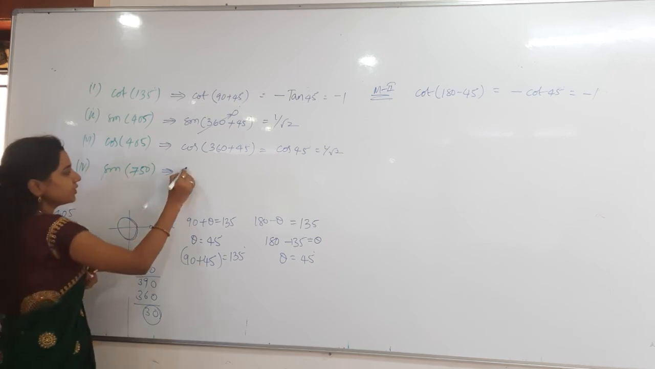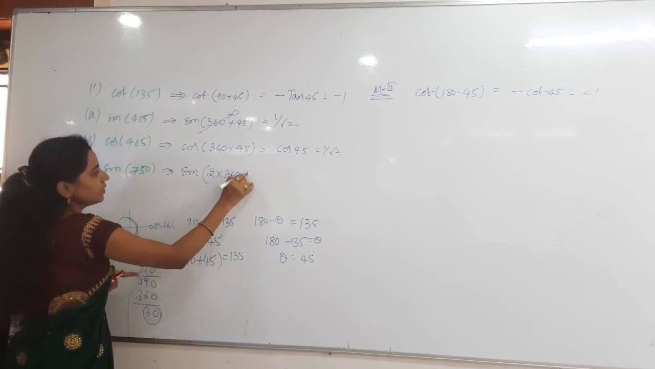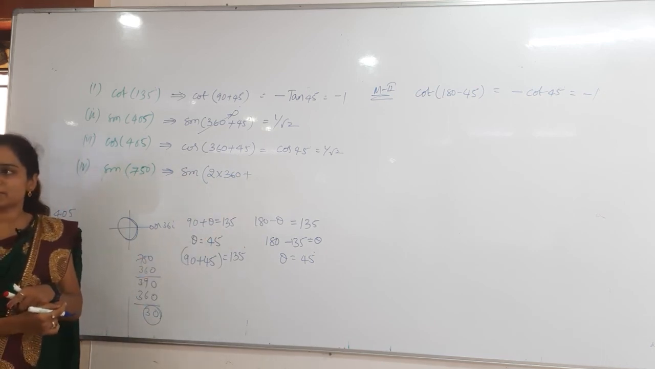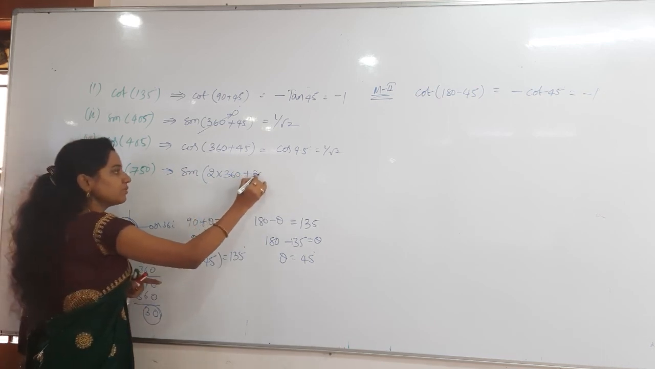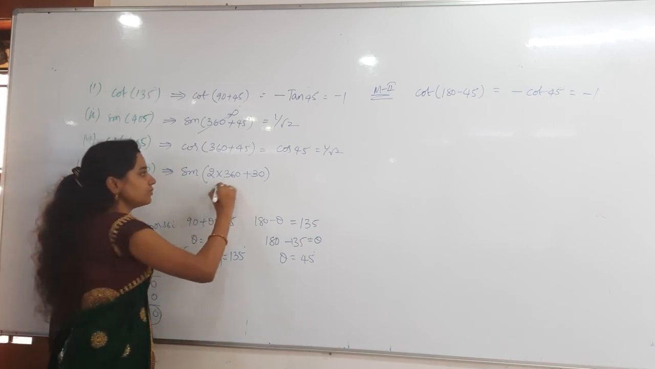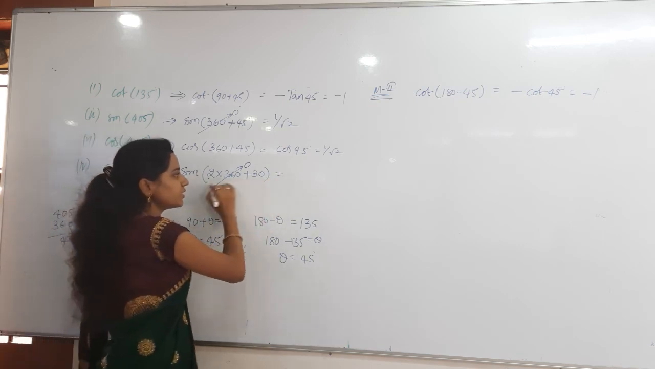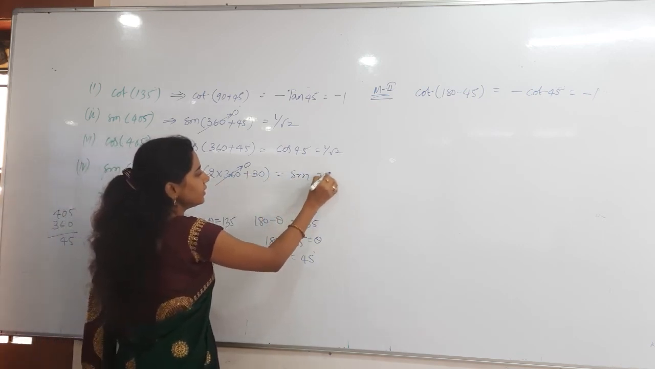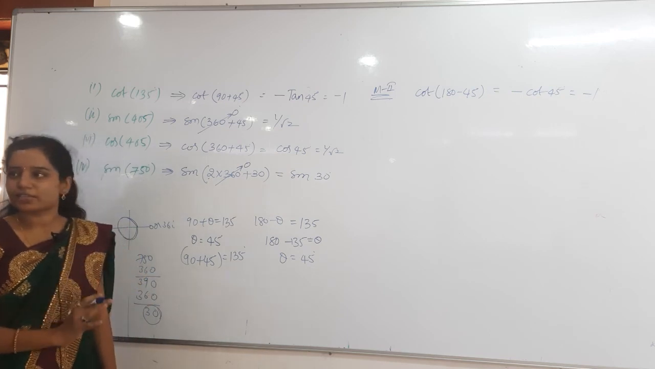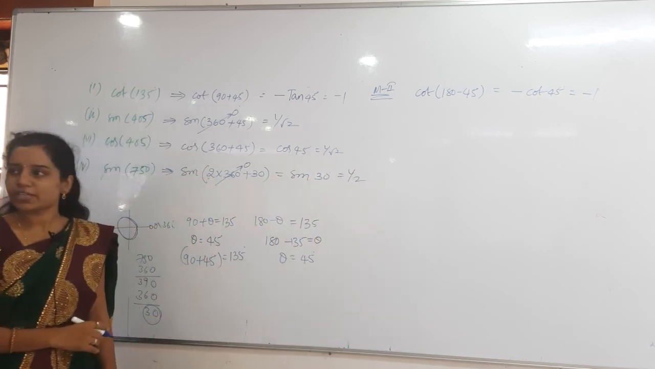What I can write this one as is sin of 2 into 360 plus 30 degrees. 2 into 360 is nothing but 720, plus how much is remaining? 30 degrees. Okay. 360 means simply 0. 2 into 0 will be 0 only. Then what is remaining for us? Sin 30 degrees. Nothing else is there, just sin 30 degrees. Sin 30 degrees, what is the answer? 1 by 2. Understand it clearly?